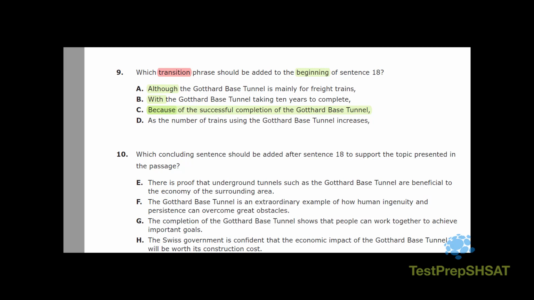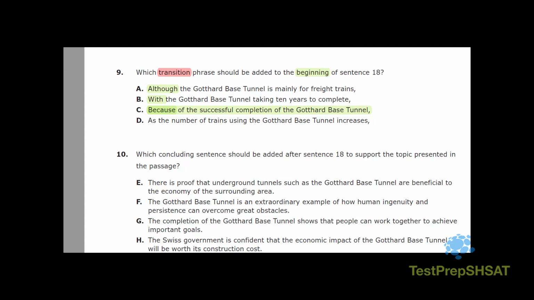A, as we indicated a second ago, is not contrasting. Although the Goddard-based tunnel is mainly for freight trains, there's renewed interest. No, that's not really sensible. Doesn't explain renewed interest at all. B, with the Goddard-based tunnel taking 10 years to complete, well, there isn't renewed interest because it took 10 years to complete the tunnel. That's not correct.